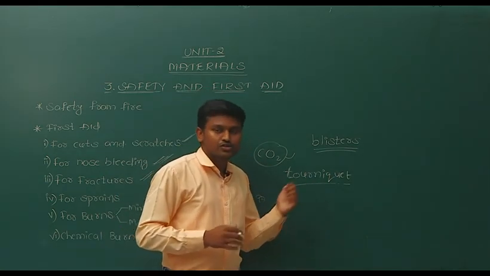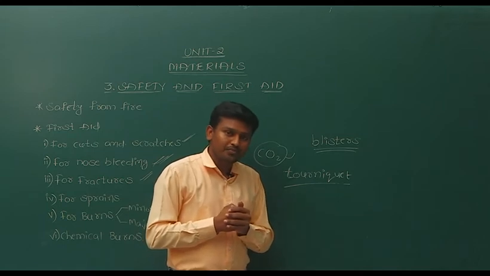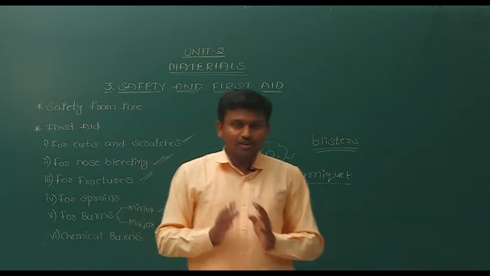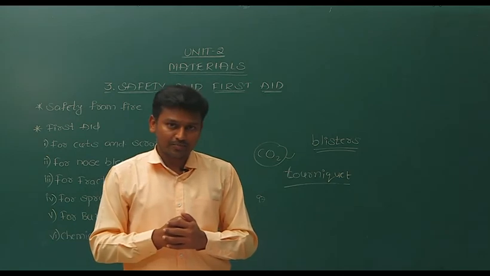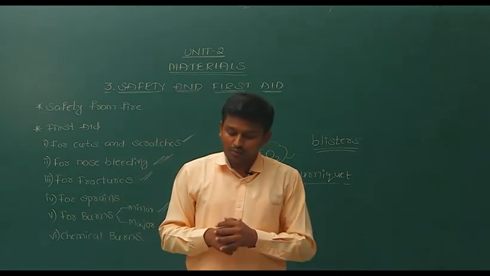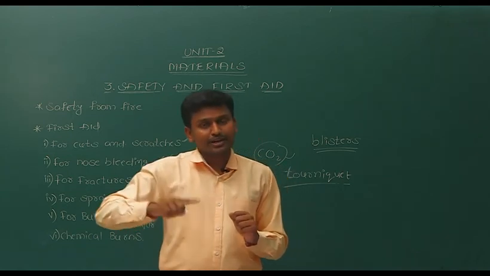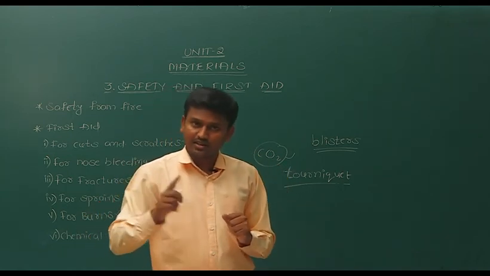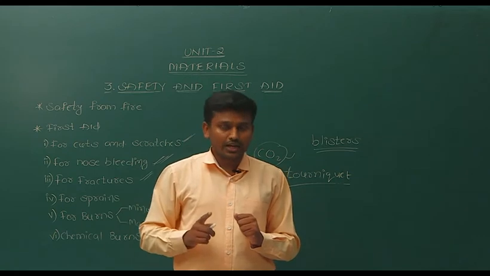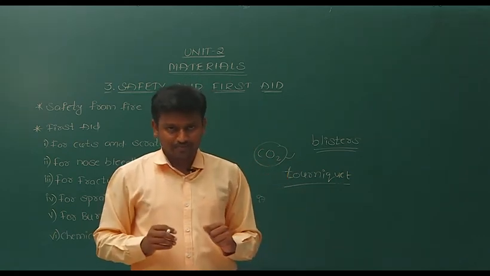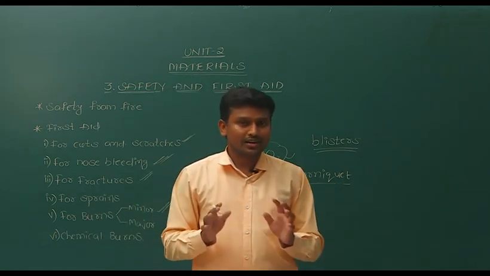So when we use this tourniquet, what happens? It prevents the flow of blood. Now after that, we have to take some precautions, and immediately consult the doctor, and then the doctor will give you an antidote. With that we'll get relief.